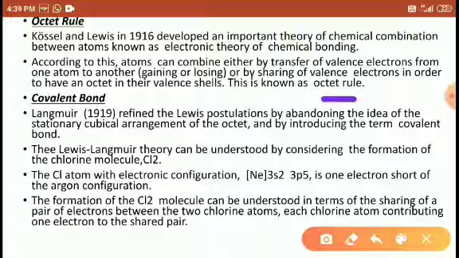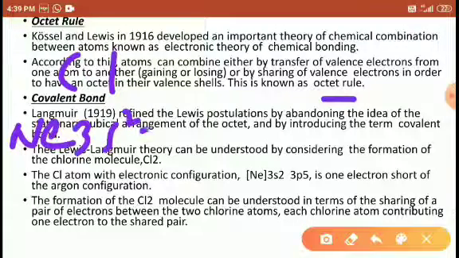Covalent bond. Langmuir refined the postulation, abandoning the idea of the cubic arrangement of the octet, and proposed the covalent bond. Langmuir understood and considered the formation of chlorine molecules. He understood how chlorine molecules form. One chlorine atom has the outermost configuration of neon, 3s2 3p5, both having the same energy level, so that is 2 plus 5, 7.